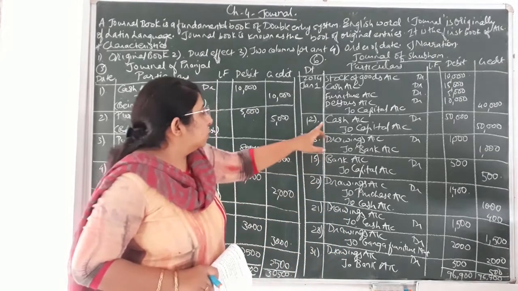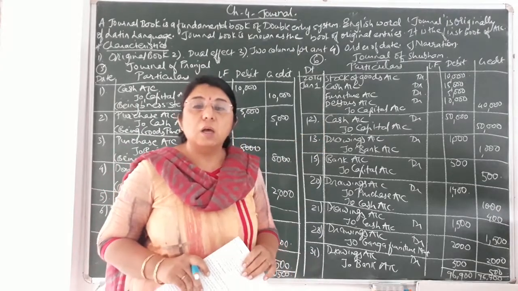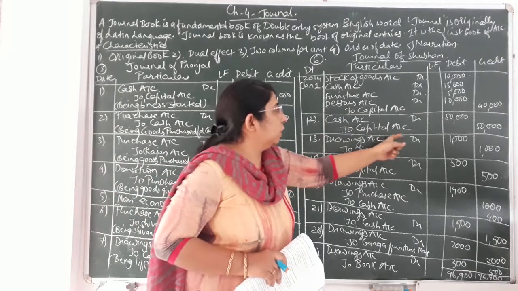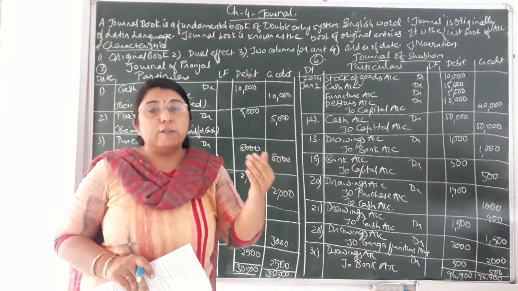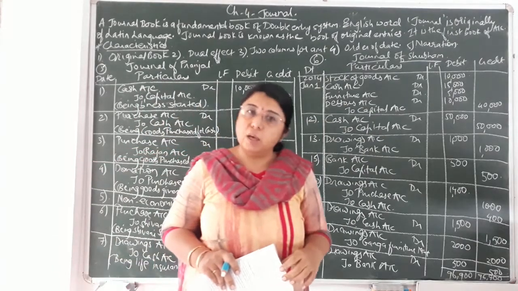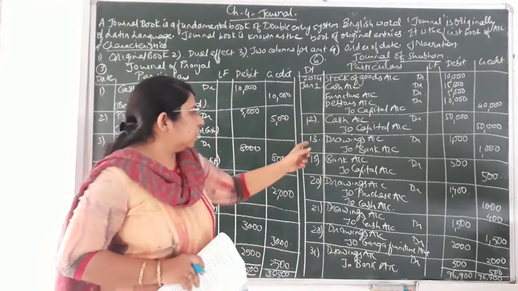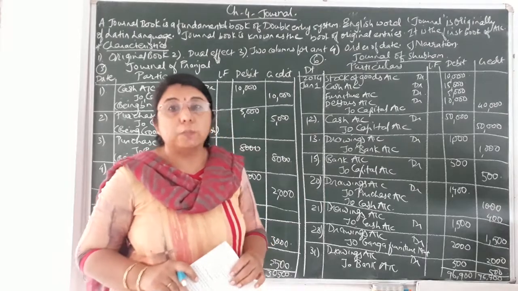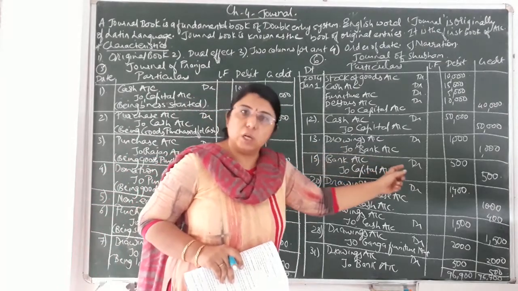Okay, next transaction that was of 12th date, that is cash was brought in the business. So you have to just write, being cash worth rupees 50,000 brought in business. You don't need to write that the motor car was sold and from that 50,000 was brought in the business. You have to write the narration in a very short sentence. Okay. Next, 13th date, that is withdrawn from bank for personal use. Being cash withdrawn from bank for personal use.